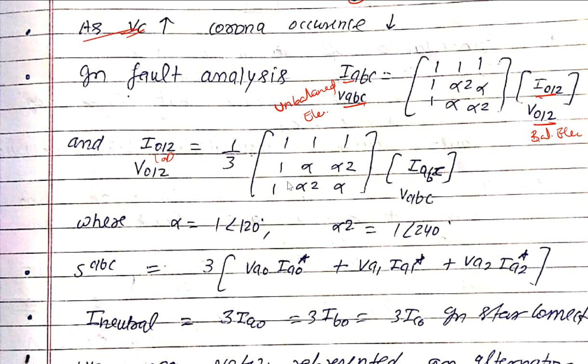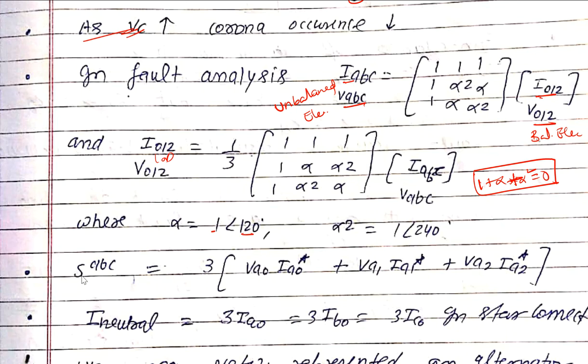Alpha is an operator which indicates having a magnitude of 1 and a phase displacement of 120 degrees here. Alpha square is nothing but 1 at angle 240. This is a small relationship here: 1 plus alpha square is equal to 0. This is one of the important relationships which may occur in your examinations, which already came in most of the examinations. Now you should keep in mind, 1 plus alpha square is equal to 0 here.